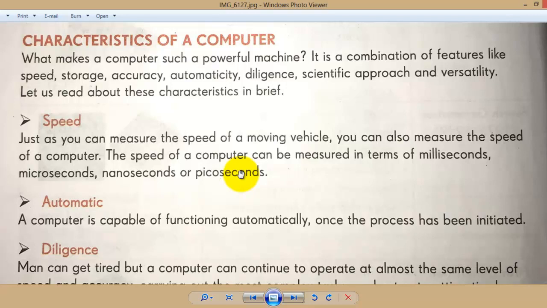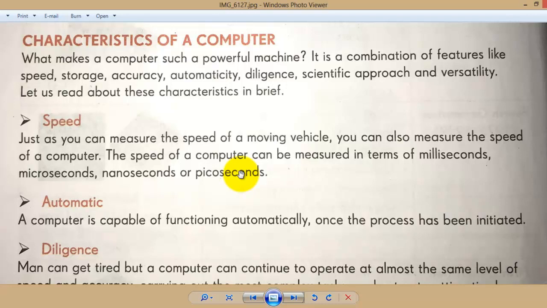So let us read about these characteristics in brief. Before starting this, I'll tell you something. Why is it called a powerful machine compared to others like a washing machine? Why don't we call a washing machine a powerful machine? And why don't we call a smart TV a powerful machine? Why is the computer called a powerful machine?